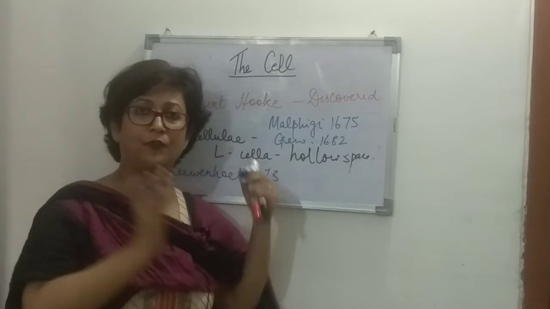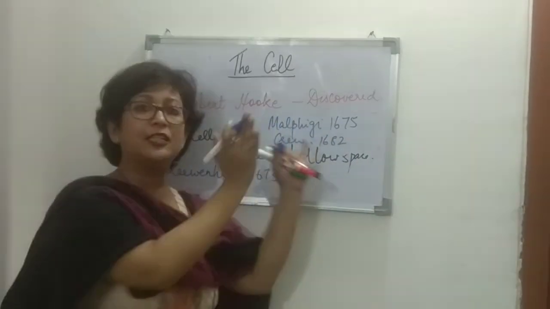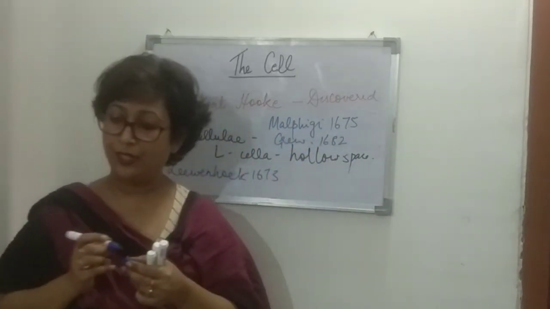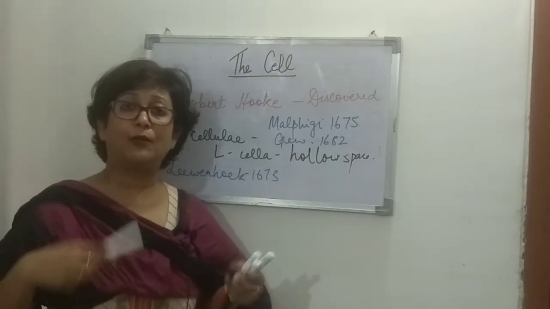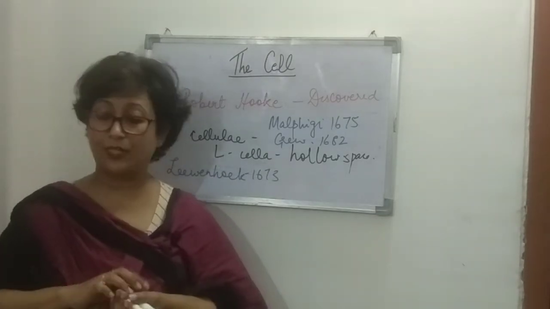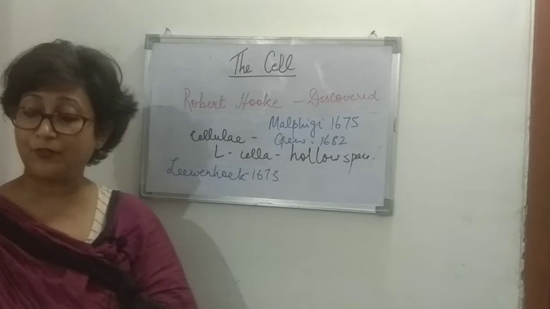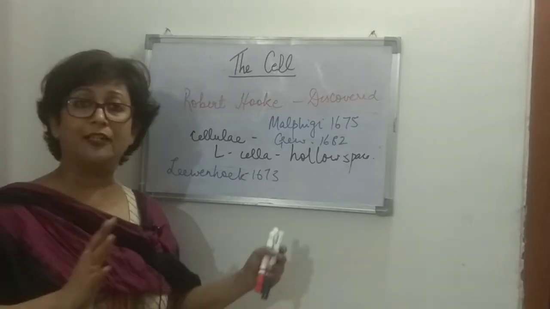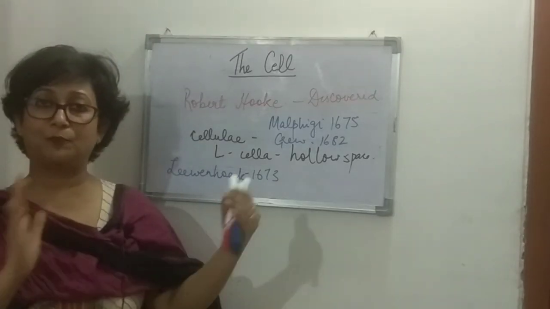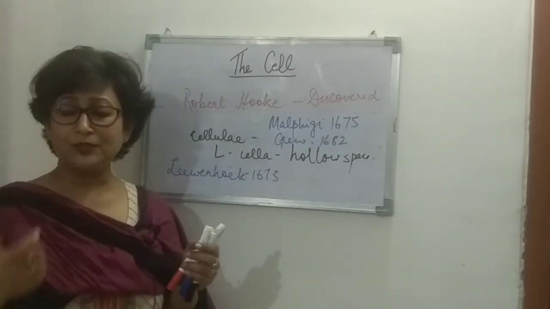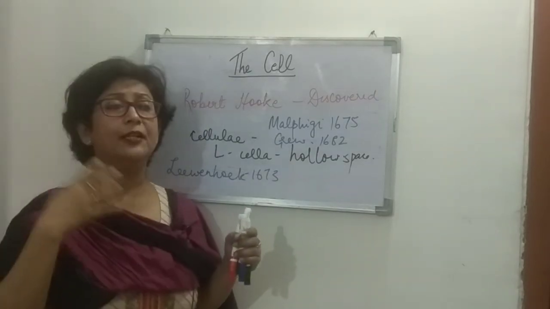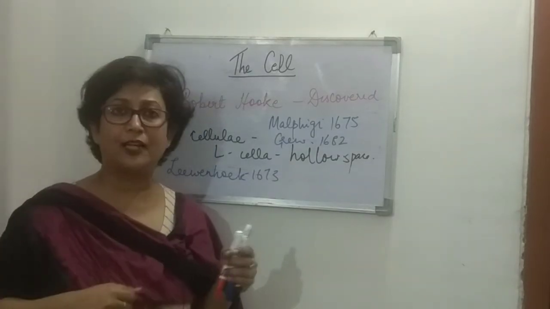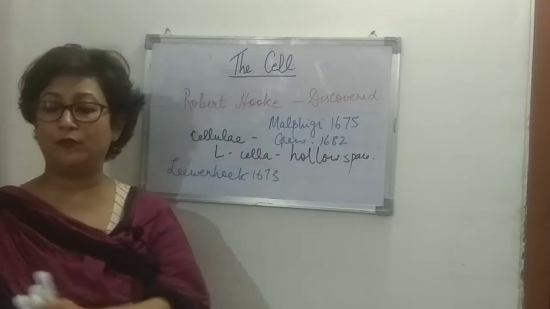After this, there was a long gap until the 19th century. Nothing was discovered after this till the beginning of the 19th century. Only in the 19th century were more studies about the cell conducted. The next part that we will study comes to 1839, when more studies were made related to the cells, and the cell theory was formed.